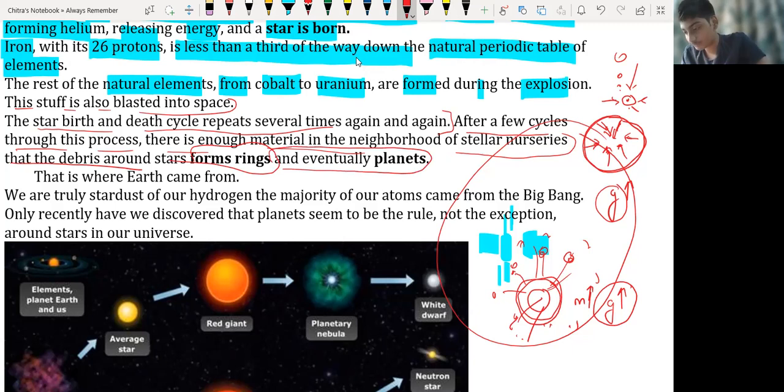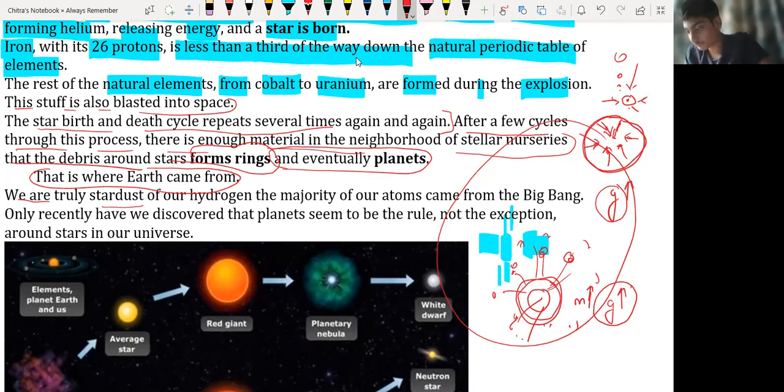After revolution, they collide with each other due to gravitational force. They attract all other objects around them, and they finally become a planet. That's how our Earth was formed. That's where the Earth came into existence. We are truly stardust.